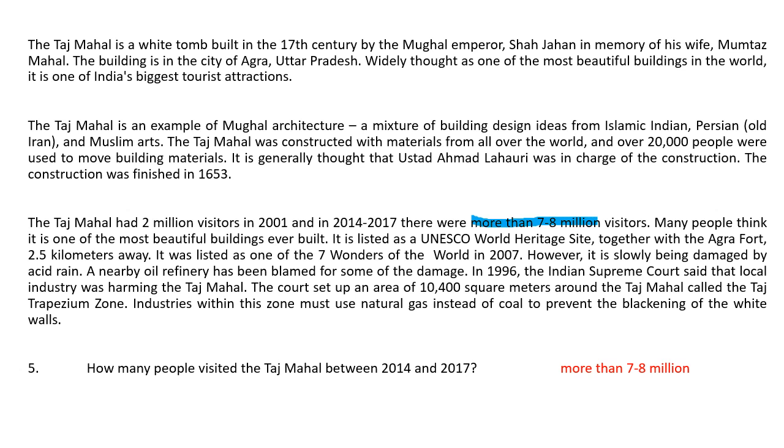If you wrote 7 to 8 million, then I suppose it's okay this time because the passage is actually a little bit confusing. It's saying between 7 and 8 million, and then it says more than 7 to 8 million. So it's not clear. Is it more than 7 million, less than 8 million, or more than 8 million? Because the passage is not very clear, I would allow 7 to 8 million or more than 7 to 8 million.